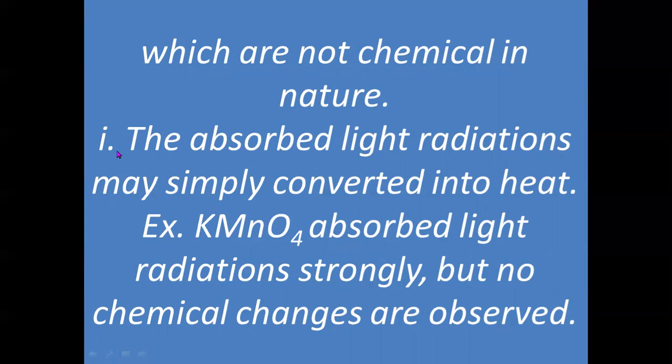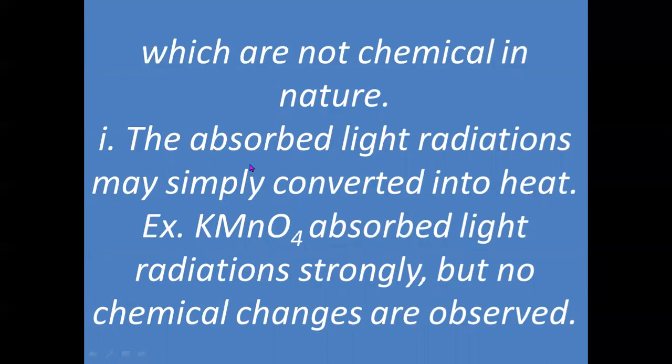For example, the substance may get heated, or some other effects like fluorescence or phosphorescence may be observed. So first, the physical change may be like this. The absorbed light radiations may simply be converted into heat, meaning the substance will absorb the light and its temperature will increase. So it becomes hot.